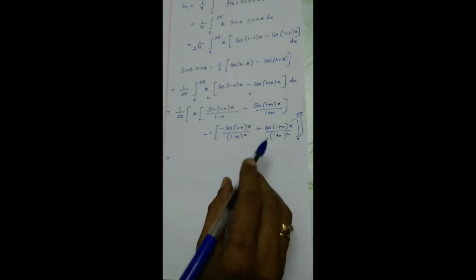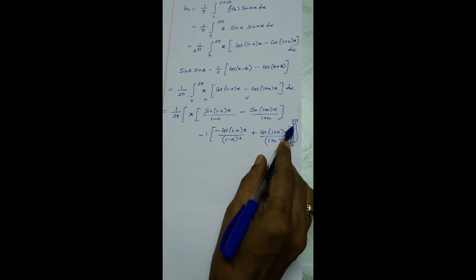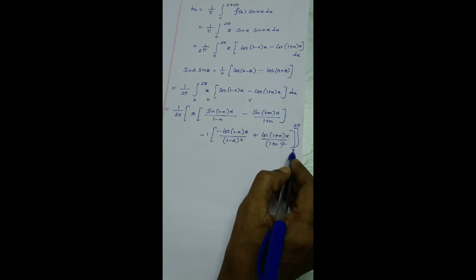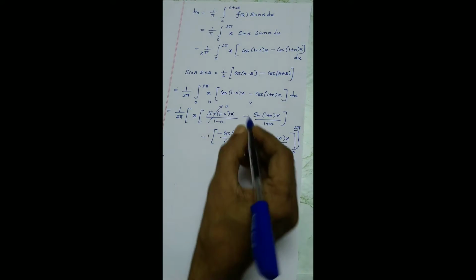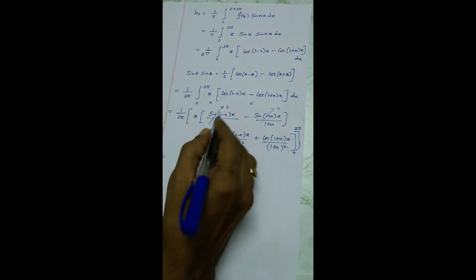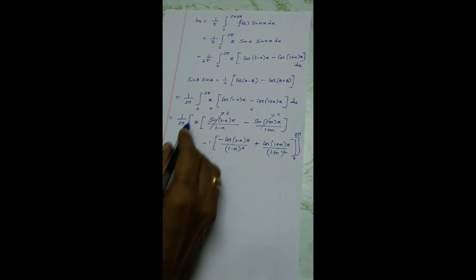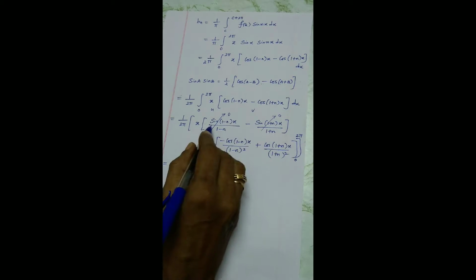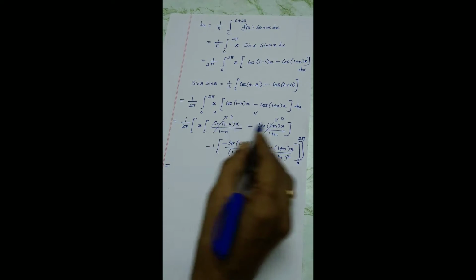So you can save some time instead of doing the conventional calculation every time. Now see, in this bracket both lower and upper limits are integer multiples of pi as well as 0. So this is an integer and 2 pi is an integer multiple of pi. This is completely 0, so forget about it. No need to check. By default 0. Once this is 0 for both lower and upper, the entire thing turns out to be 0.